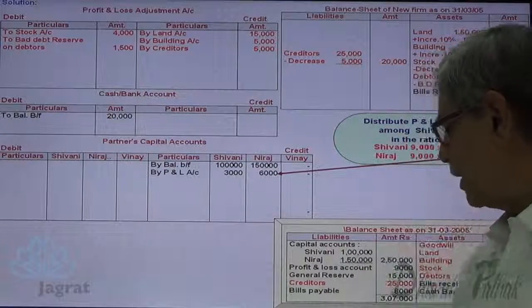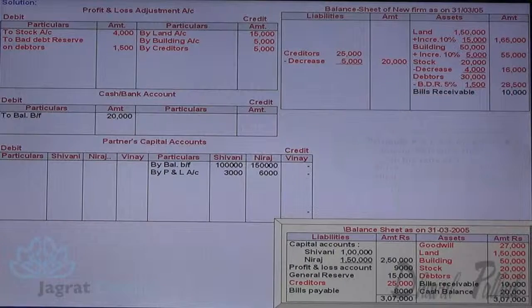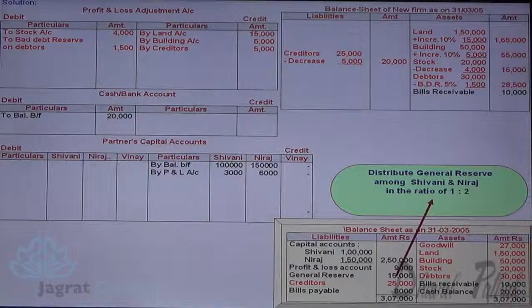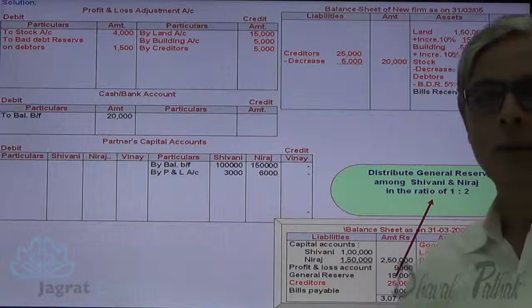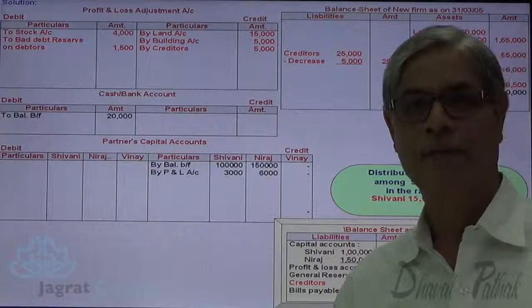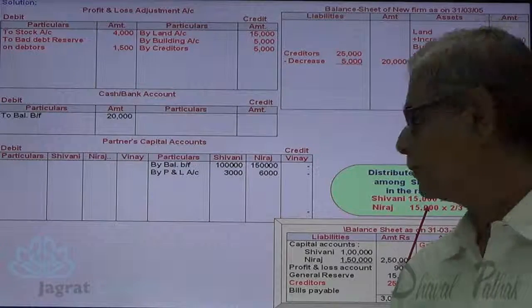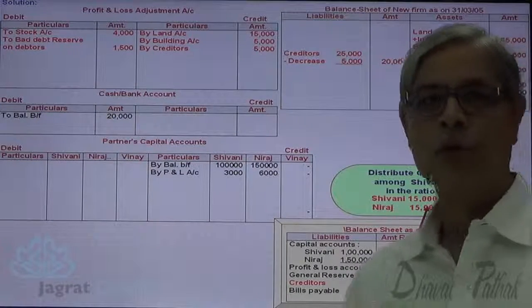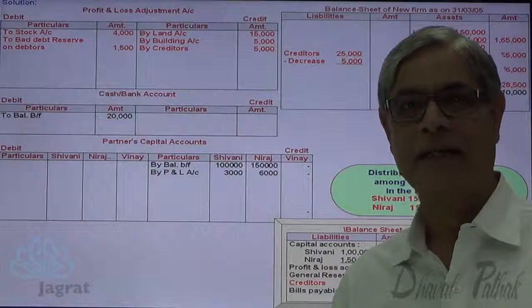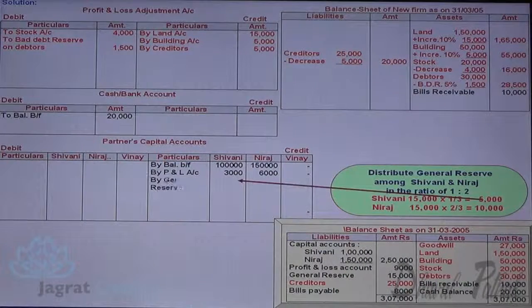Same way, I will distribute the general reserve of 15,000. So 15,000 is distributed in the ratio of 1:2. 15,000 into 1/3, 5,000, share of Shivani. 15,000 into 2/3, 10,000, share of Neeraj. So Shivani's and Neeraj's capital accounts get credited by 5,000 and 10,000.